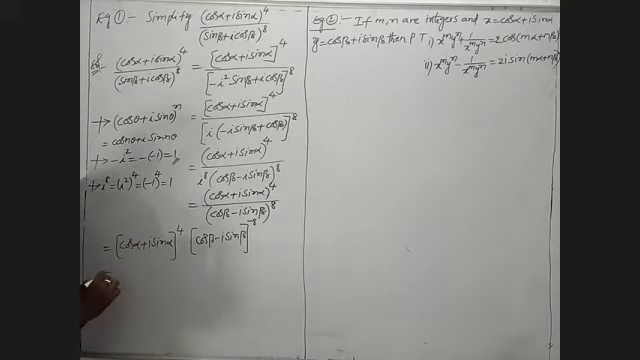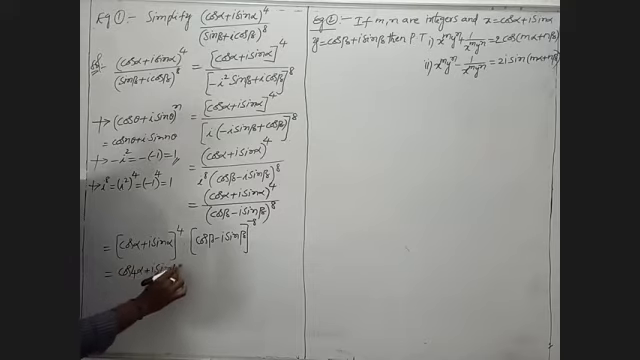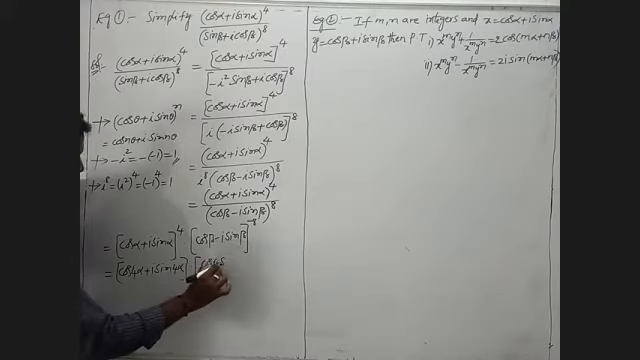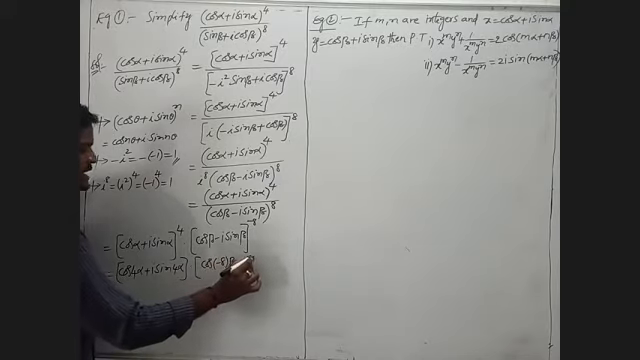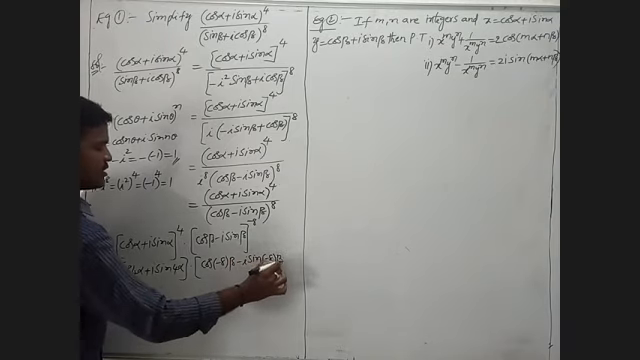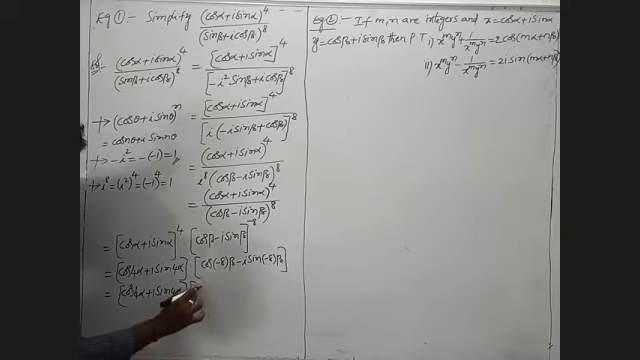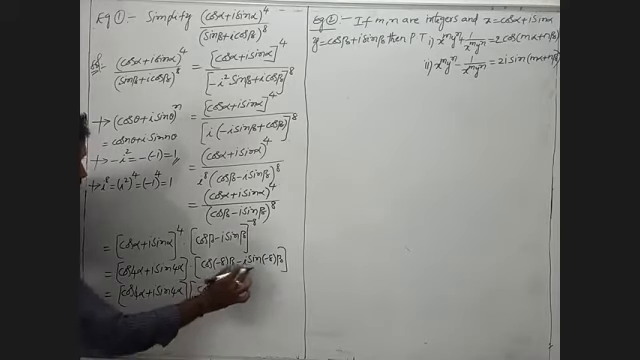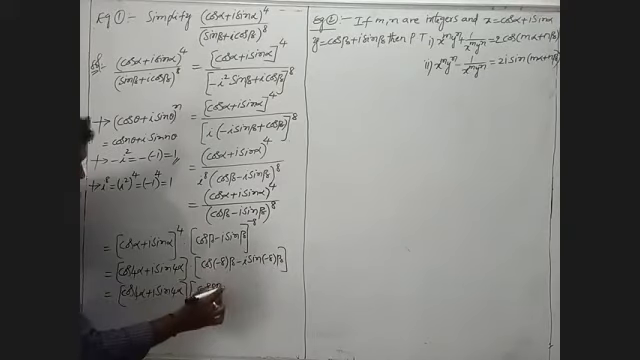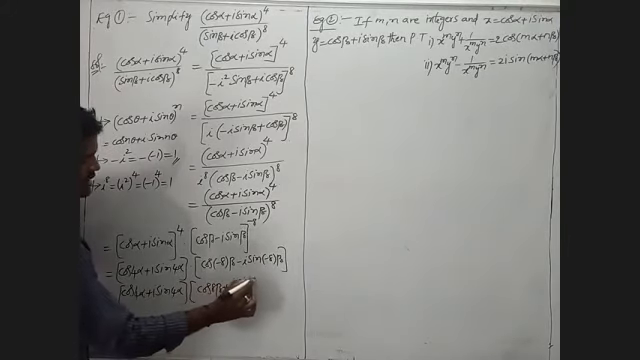We have to expand this one: cos 4 alpha plus i sin 4 alpha into cos of minus 8 into beta minus i sin of minus 8 into beta. Cos of minus 8 beta is cos 8 beta. That means cos 4 alpha plus i sin 4 alpha, remaining we have to write cos 8 beta. Sin of minus 8 beta is minus sin 8 beta, minus into minus will become plus, so plus i sin 8 beta.